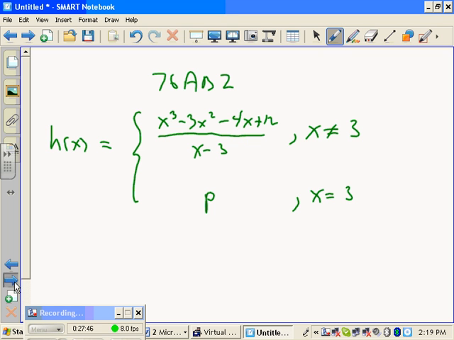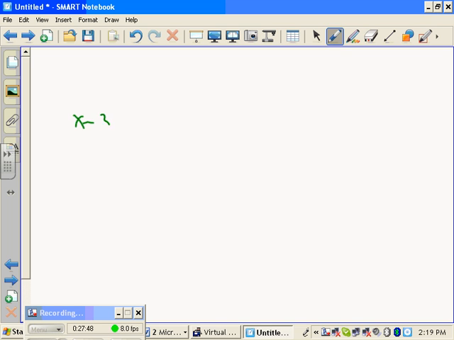I'm going to divide this out. What is x minus 3? It may not be a good hint. I don't know. What is x minus 3 divided into... Oh, wait, I was in green. I like to keep my problems in color. Sorry. X minus 3 into f of x, which was x cubed minus 3x squared minus 4x plus 12.